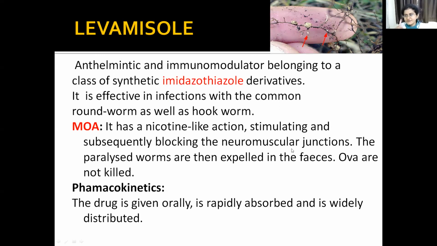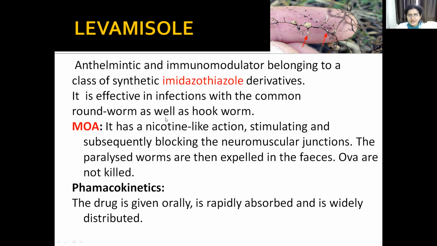If you remember the first drug, pyrantel pamoate, I told you it binds to the acetylcholine receptor and blocks the acetylcholine effect at the neuromuscular junction. In that way, it causes paralysis of the worms and expulsion. This drug has a nicotinic-like action. So first it will stimulate acetylcholine, then it will block this acetylcholine at the neuromuscular junction. And because of that, the worms get paralyzed and get expelled in the feces.